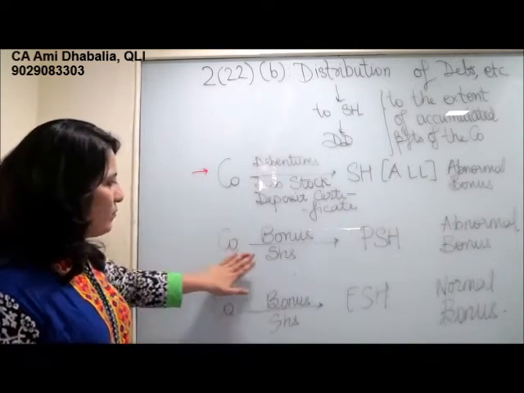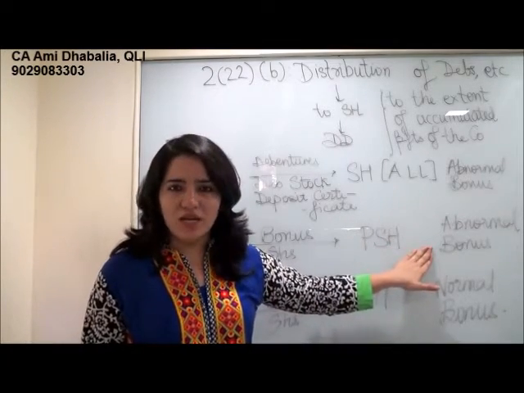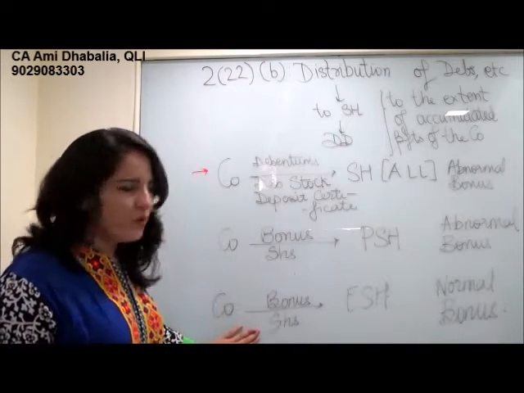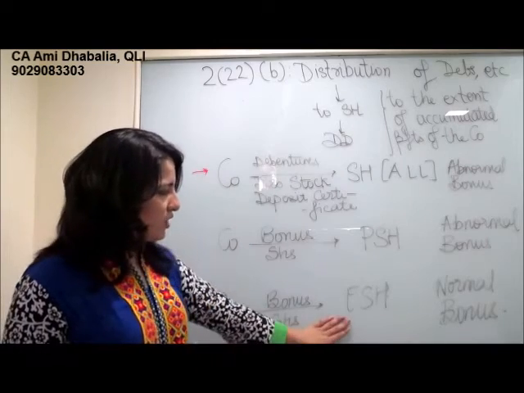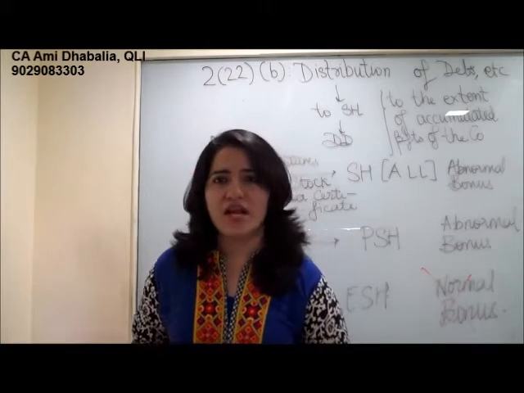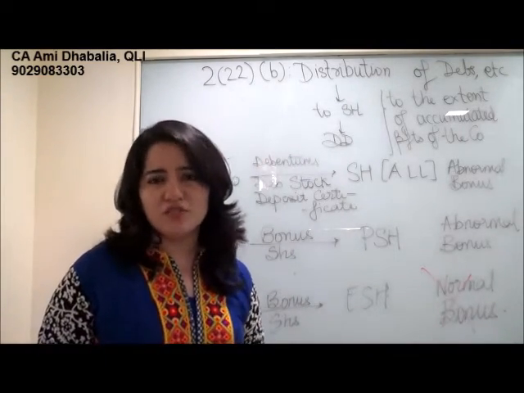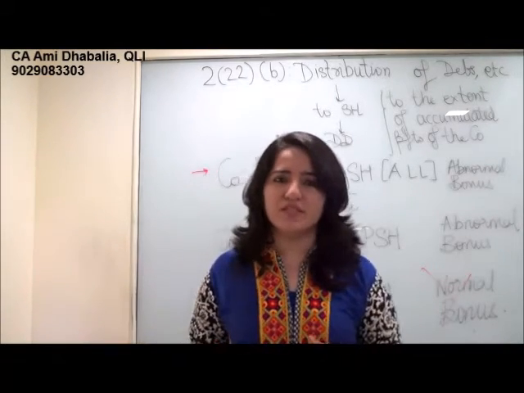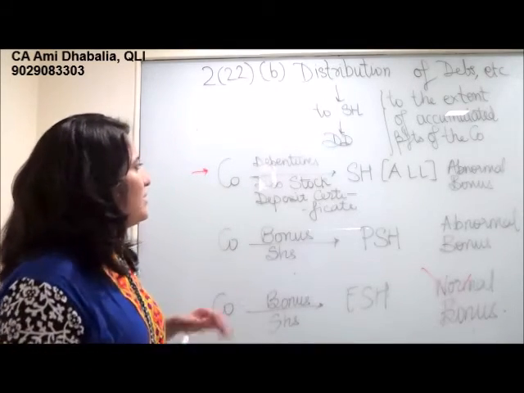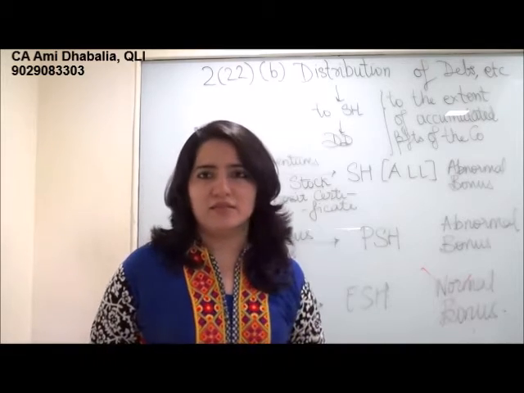Second is companies giving bonus shares to preference shareholders. This is also an abnormal bonus. Again, 2(22)(b) will be levied. Last is, which is very common, company giving bonus shares to equity shareholders. Now this is a normal bonus. So this is exempt in the hands of the equity shareholders, for the same reason which we know, that the company has to pay dividend distribution tax under section 115O. Alright. So I will further describe this with an example in the next slide.